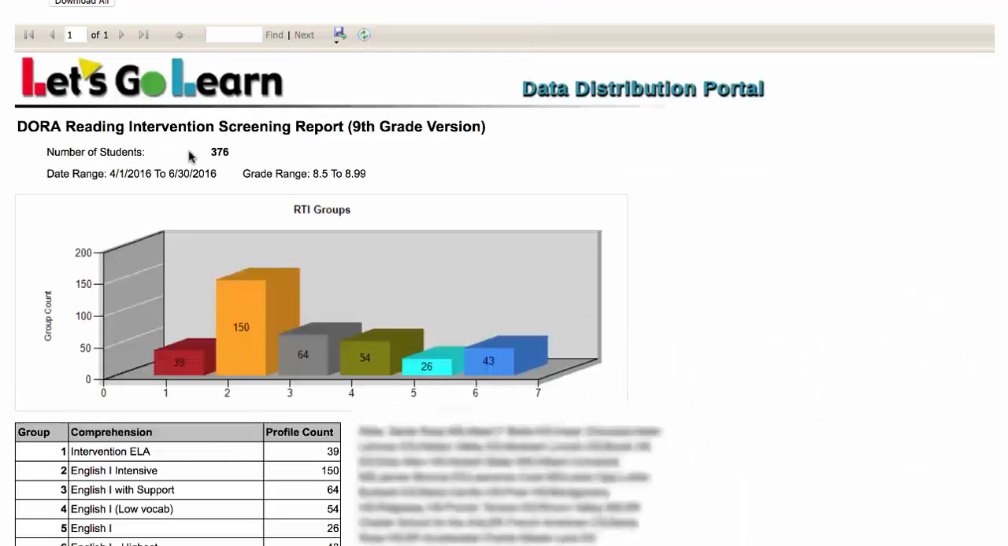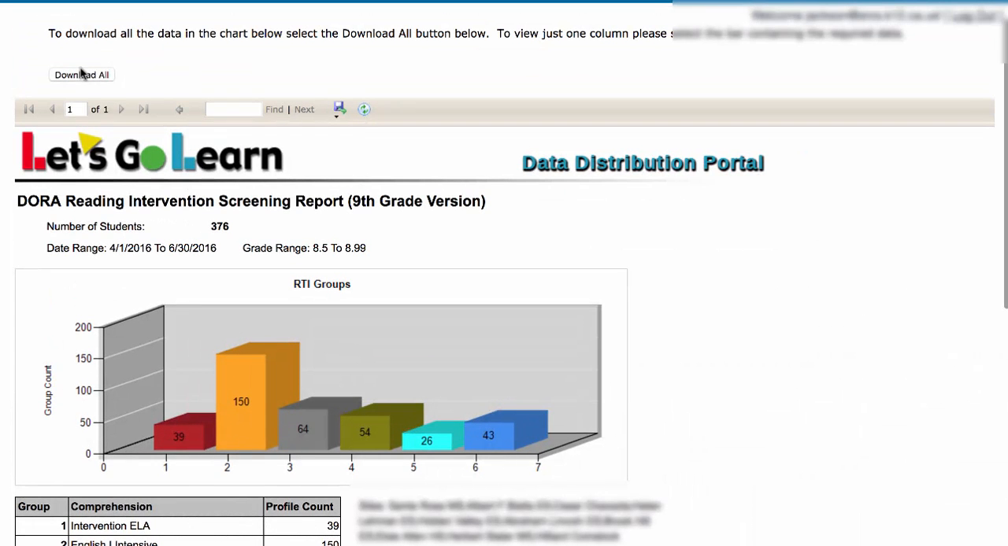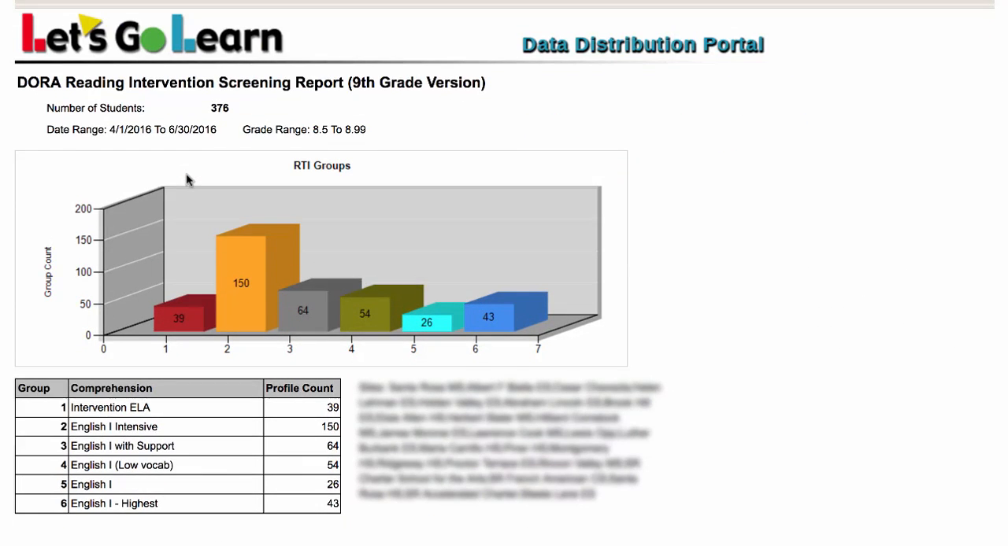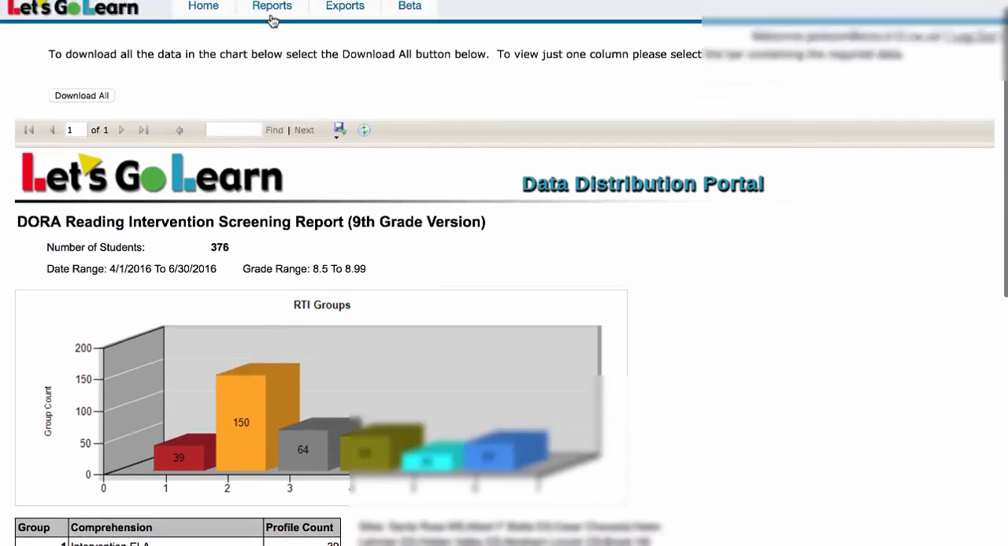If I go back, at the very top, I can hit download all. And this would allow me to download the Excel spreadsheet for the entire group. And then in the very far right column, it would have their tier number, 1, 2, 3, 4, 5, or 6. Let's take a look at the RTI report for Pre Algebra.